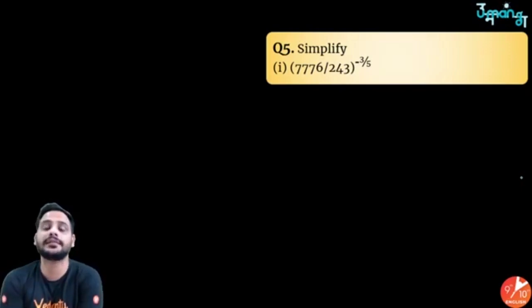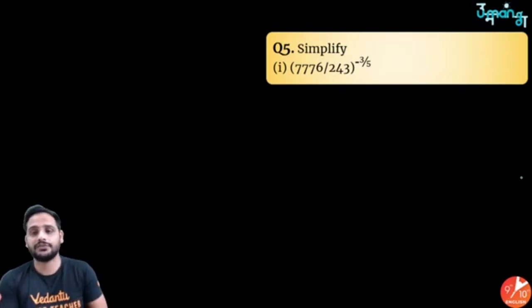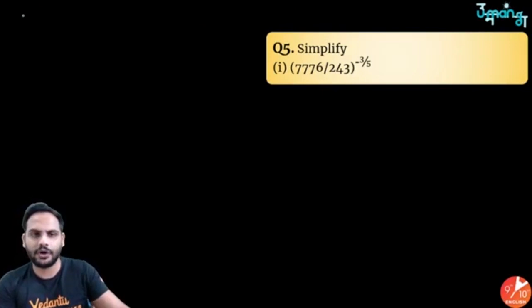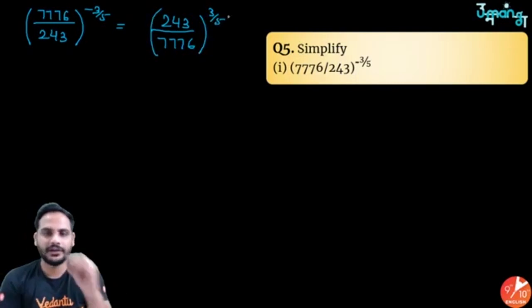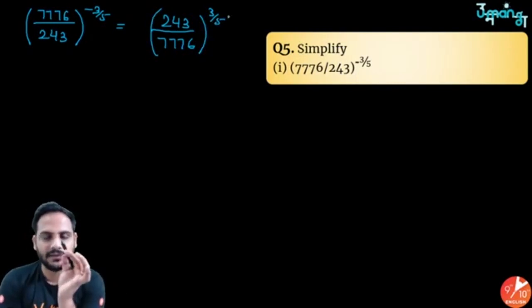Simplify this. Now you need to simplify this part. So as you can see, beta, always before doing anything, whenever you see that the power is negative, the first step which should come to your mind is make it positive. So I will say reciprocate the base and you will get the positive power 3 by 5. Now you can understand very well that anyhow I need to convert